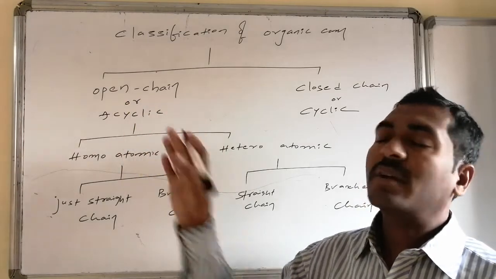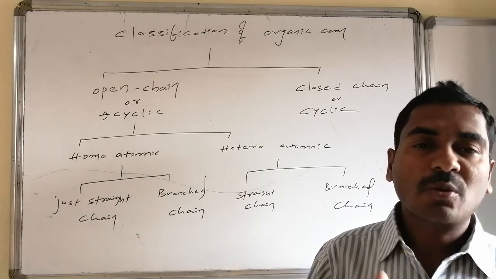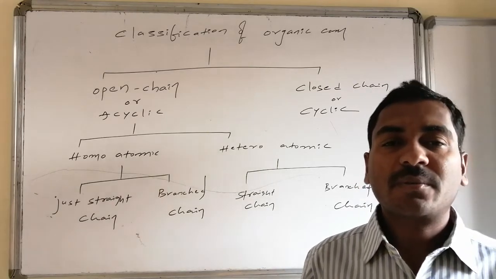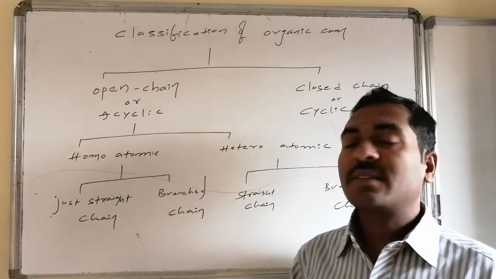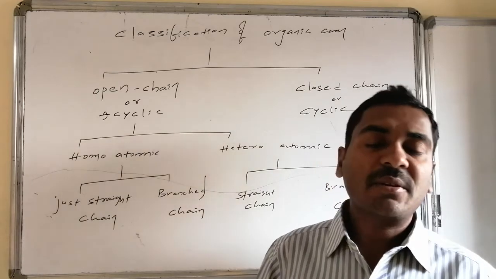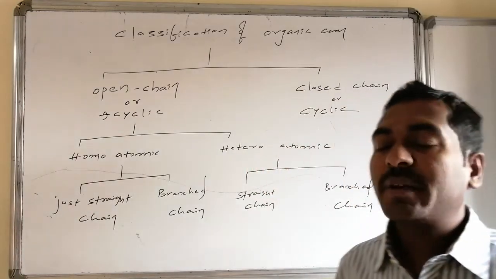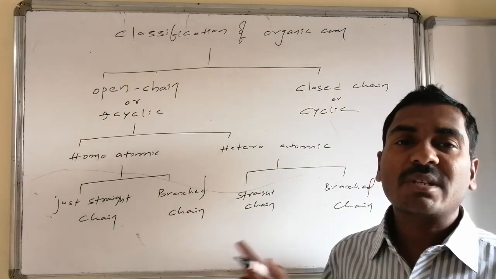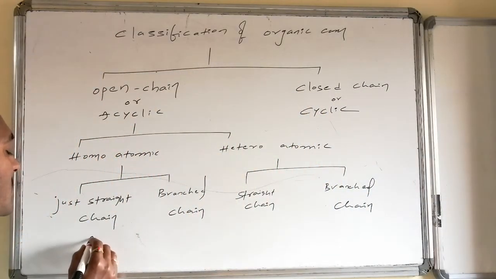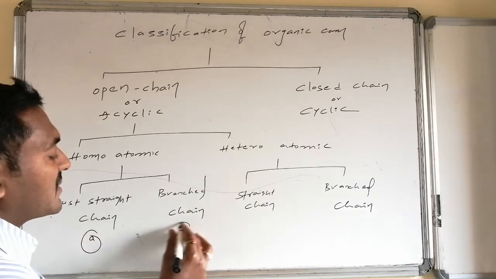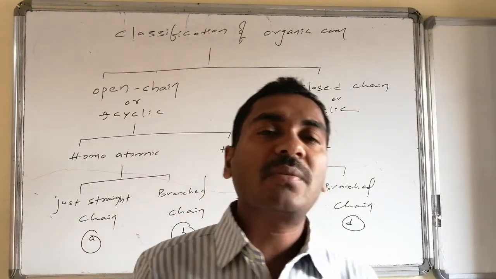Thus we have a broad classification of open chain compounds: open chain compounds of homoatomic chemical combinations and open chain compounds of heteroatomic chemical combinations. The homoatomic ones consist of straight chains, followed by second, branched chains. Similarly, in the case of heteroatomic chemical combinations, they consist of straight chains as well as branched chains. Let us give names for these. This I am calling A, this B, this C, this D. Let us go for examples of A, B, C, D.